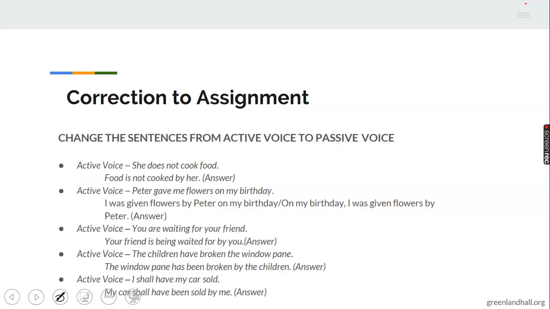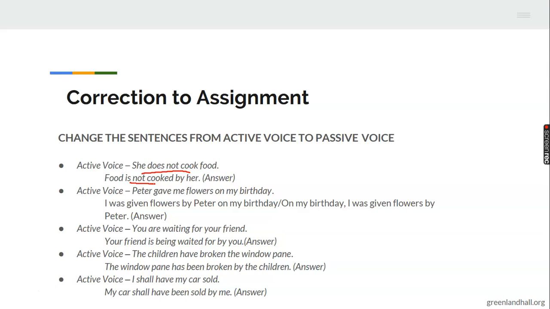Before I go to the content for today, let's do the correction of our last assignment. In last class, we considered active and passive voice, and I gave out this assignment. Number 1: she does not cook food. That's a habit, something she doesn't do. It is simple present tense, with does not, we have is not here. So it becomes: food is not cooked by her. That means she's not used to cooking food.